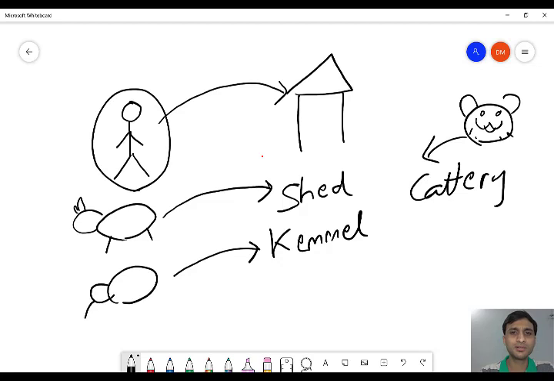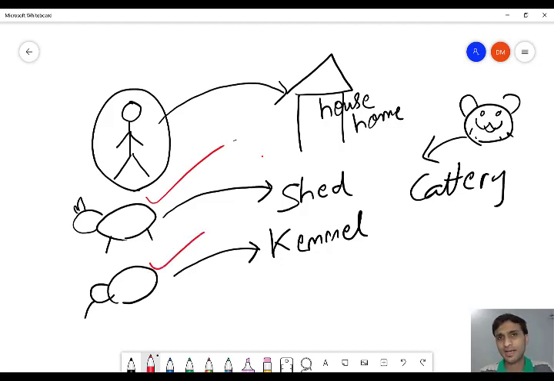A human being stays in a house. Similarly, a shed is a house where a cow stays. A kennel is a house where a dog stays. A cattery is a house where a cat stays, and similarly for different animals there are different types of house. So the house in Java is nothing but what is called a variable. In Java this house is called a variable, and what will be stored in this variable? The constants, the literals, the values.